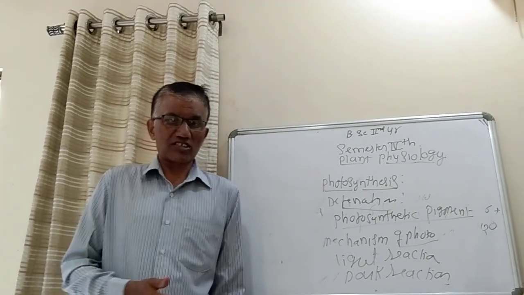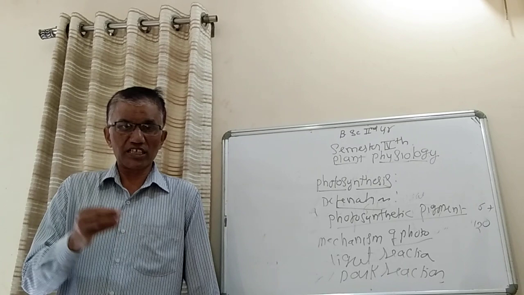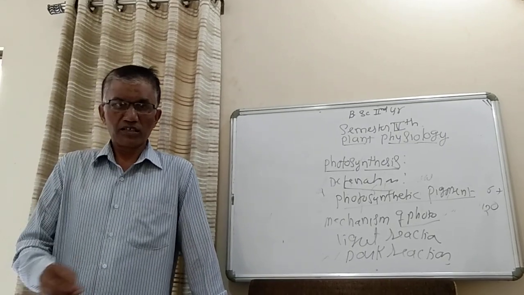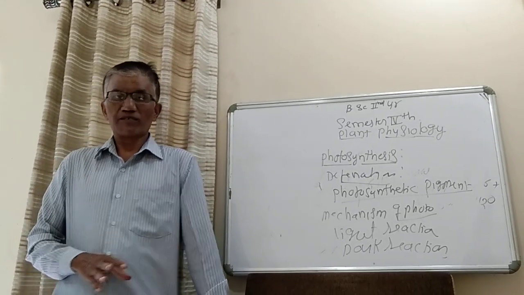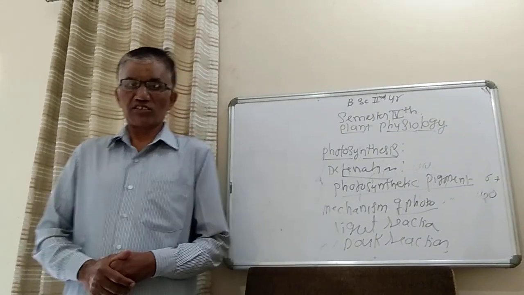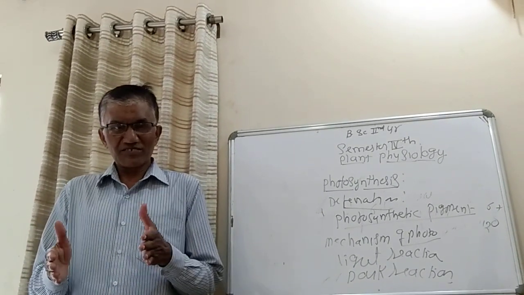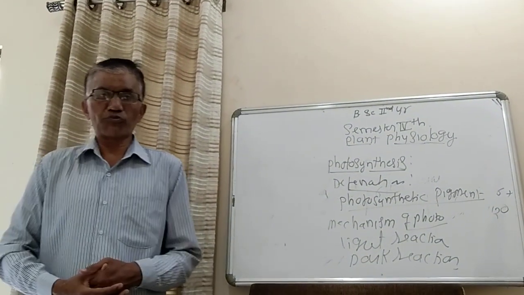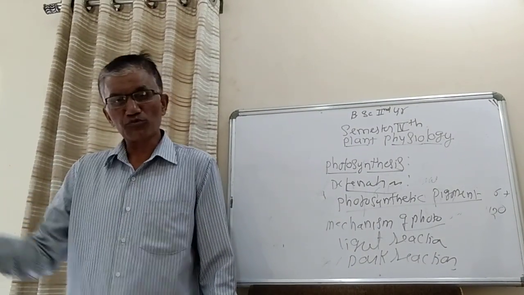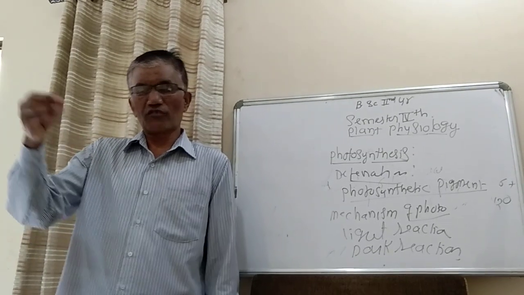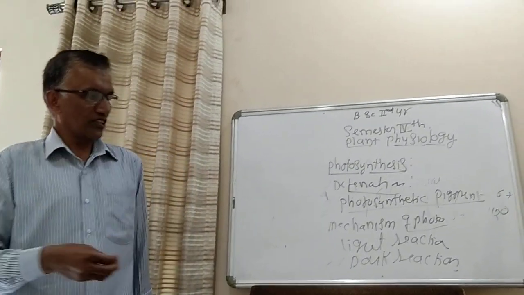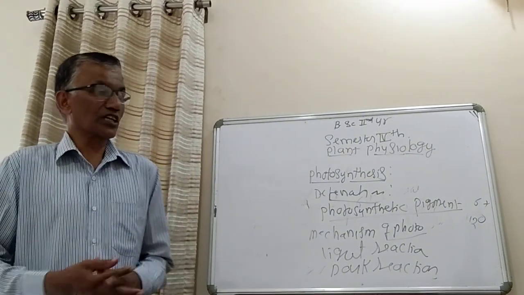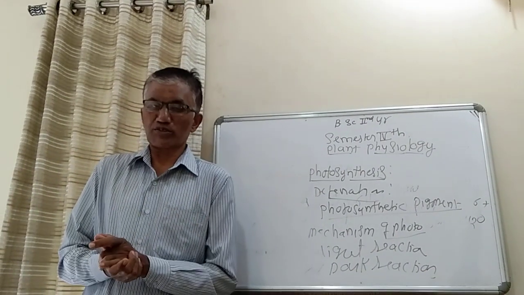So why is it called cyclic and non-cyclic? In cyclic light reactions, whatever electrons are released from the chlorophyll molecules, after passing through a number of electron acceptor molecules, come back to the same chlorophyll molecules, therefore it is known as cyclic photophosphorylation or cyclic light reactions. Non-cyclic means whatever electrons are ejected or released from the chlorophyll molecules do not come back to the same chlorophyll molecules. They go somewhere else, and the electron deficiency of the chlorophyll molecules is fulfilled from the photolysis of water, therefore it is known as non-cyclic photophosphorylation.